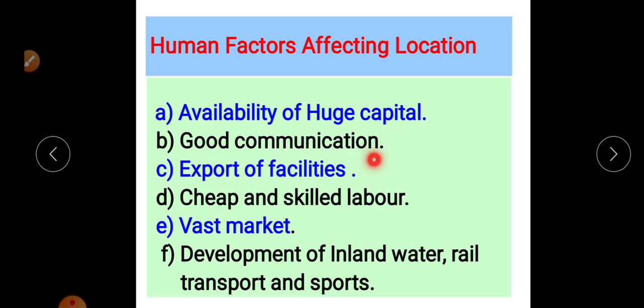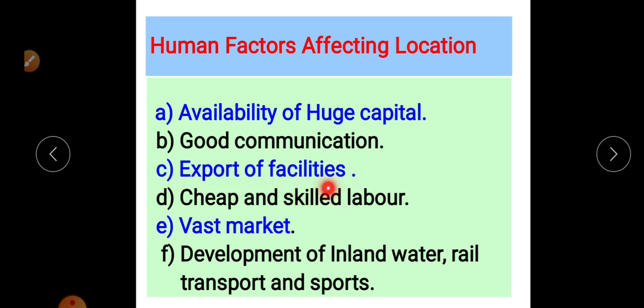Good communication system is there. There is the world's highest developed communication center. The IT hub is located in Silicon Valley in California. So about the communication system, North America is also very developed.